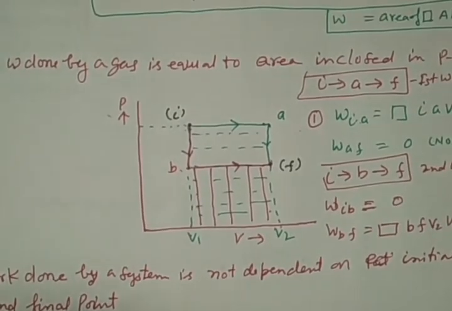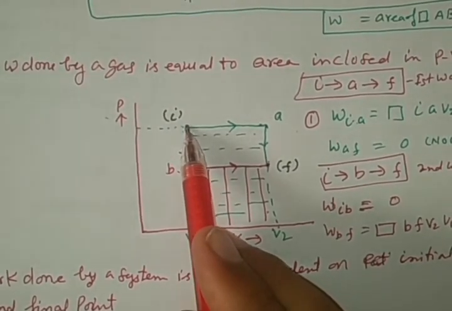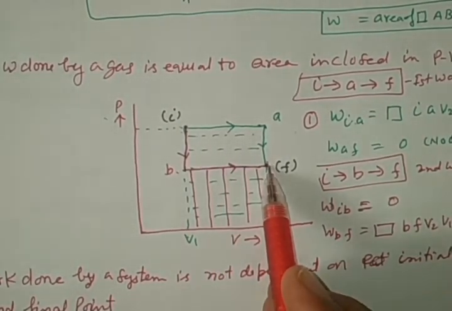You may see in the diagram, the initial and final point is the same in both processes.